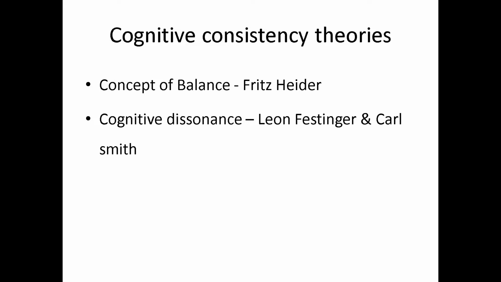These two theories together are called cognitive consistency theories, because both explain how an imbalanced attitude situation is going to become balanced. So let us see one by one, my children.